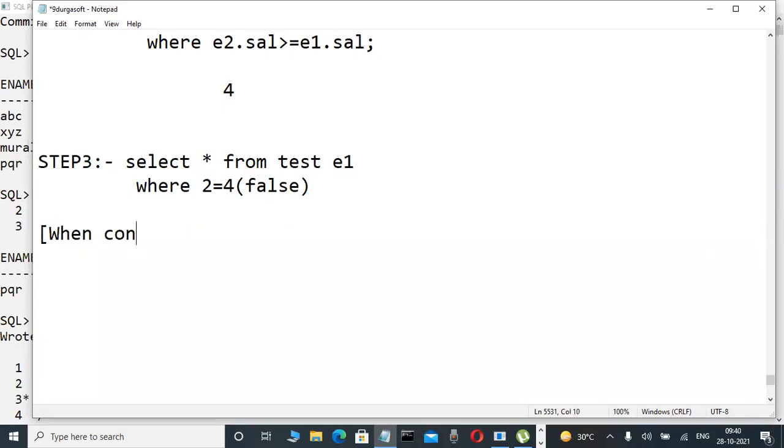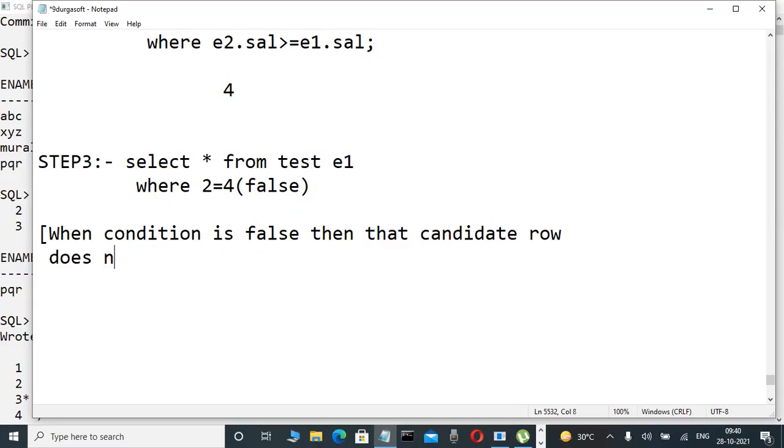When the where condition is false, then that record, that candidate row, meaning the row which is processed, does not return into the result. Okay? Yes, here, result. And now this is a process that is eradicated, that record is rejected. Okay? Yes. Now from the second row onwards, you tell me.